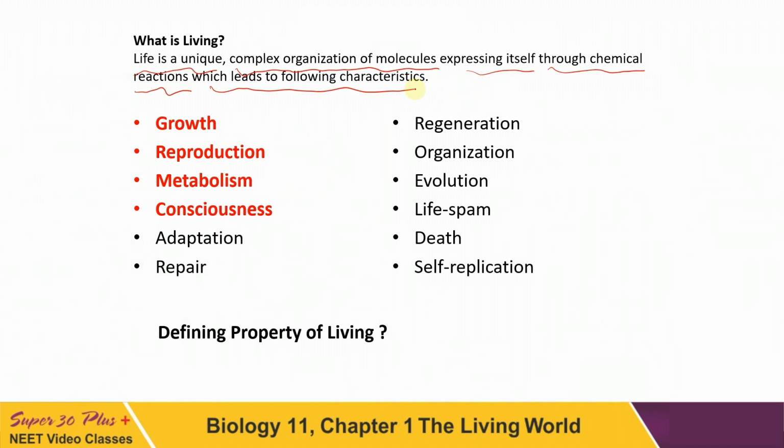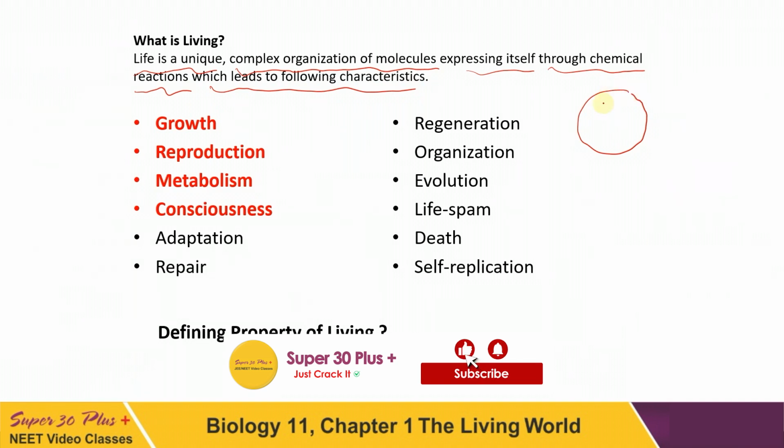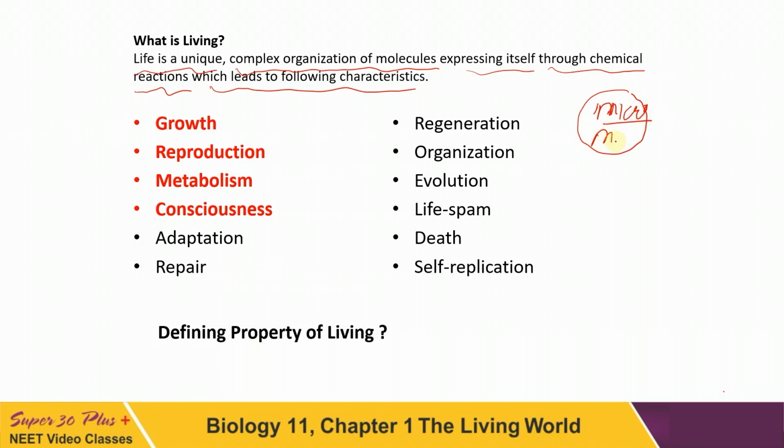Children, what we mean by this is a living one. In this living, we are having different types of micromolecules, and we have different types of macromolecules. Thousands of such molecules are there. All together they used to make big biomolecules. And these biomolecules interact together and they lead to certain characteristics. Which one is having these characteristics is known as living.